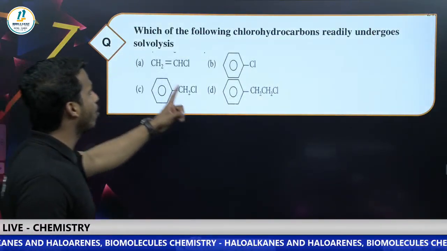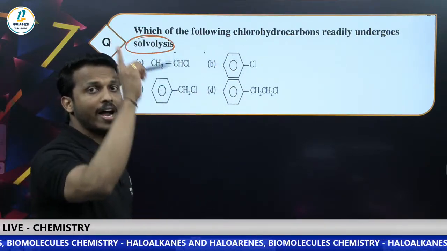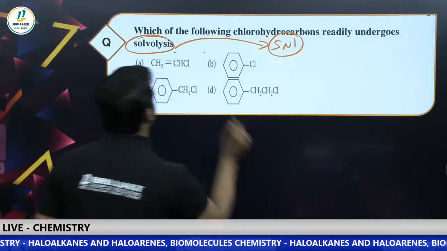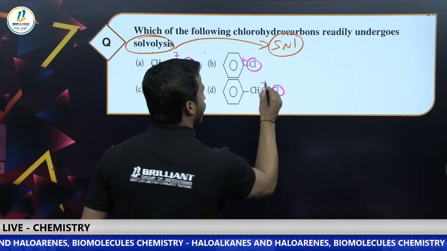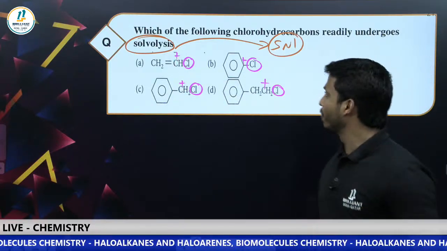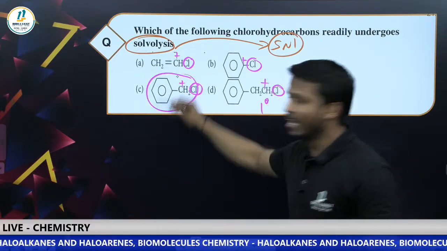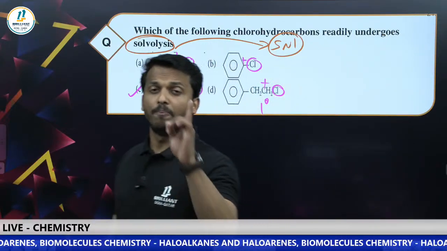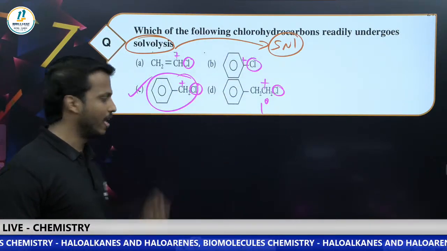Next one. Which of the following chlorohydrocarbons readily undergoes solvolysis? I told you, solvolysis and hydrolysis are all SN1 mechanism. SN1 mechanism means remove halogen, carbocation. Which carbocation is more stable? First one is vinyl, unstable. Second is phenyl, unstable. This is primary, unstable. This is benzyl. Option C is benzyl. The benzyl carbocation has the most stability, so it will undergo reaction faster. The other three are least stable.